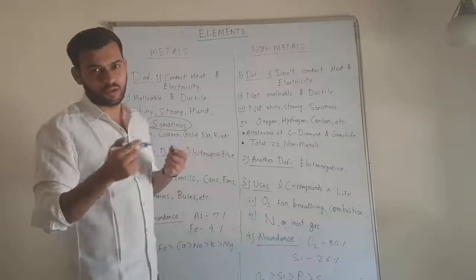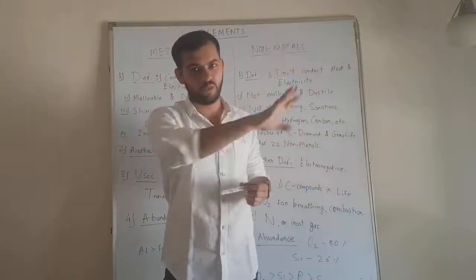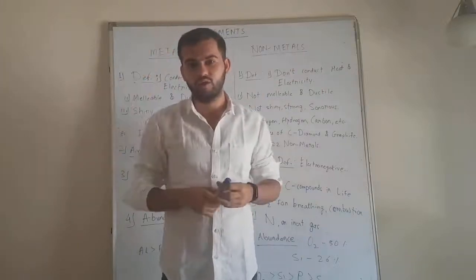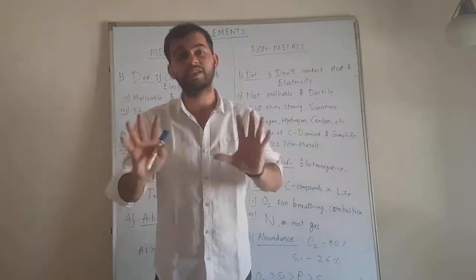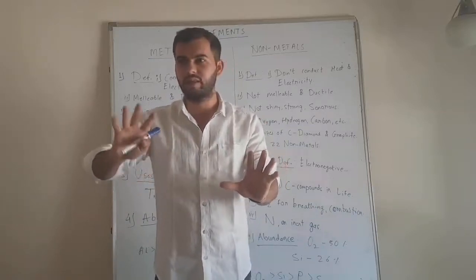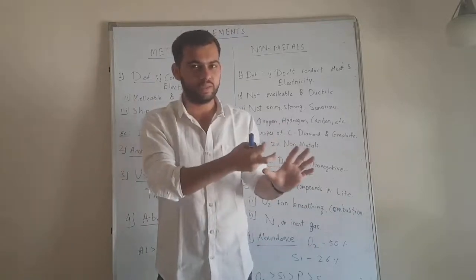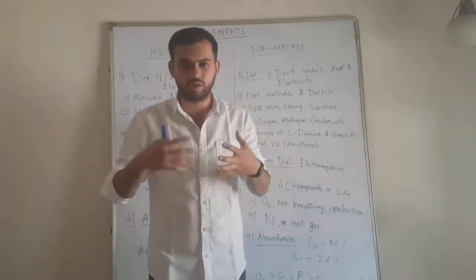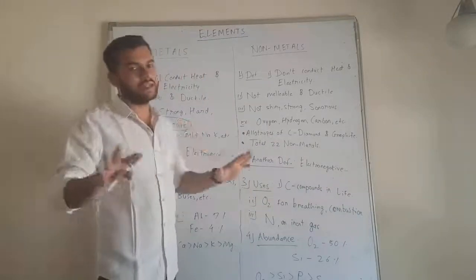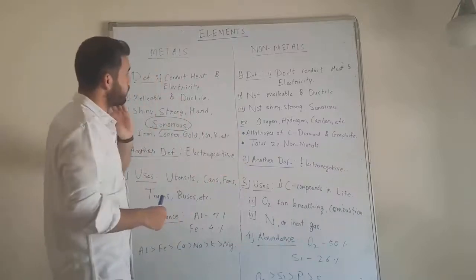What does sonorous mean? It is a very simple meaning. Let's take an example of a bell which we generally hit by hand. Upon hitting, metals generally produce a ringing sound. We can take another example of our utensils in the kitchen. If we hit any utensil, it will produce a ringing sound. This production of ringing sound is called being sonorous. All the metals are sonorous in nature. That means they produce a ringing sound.